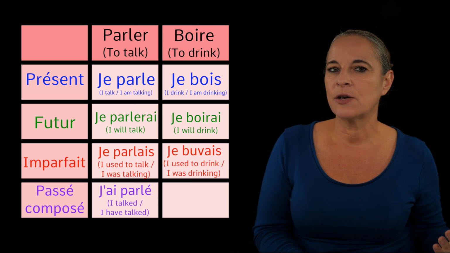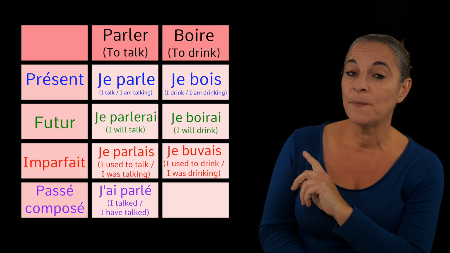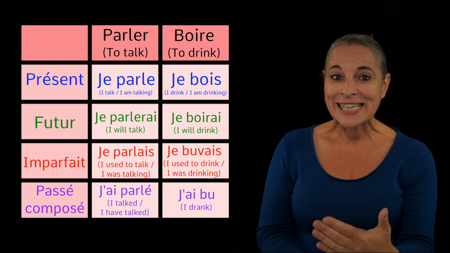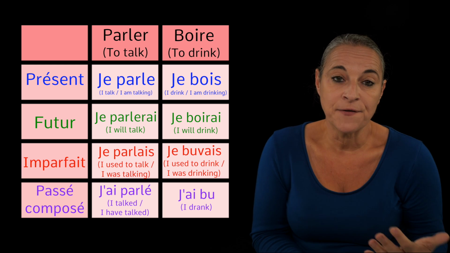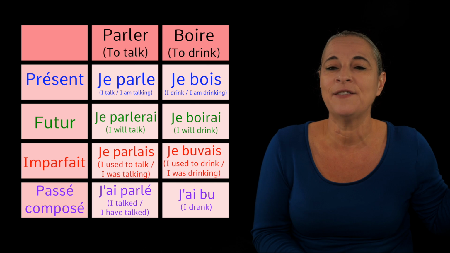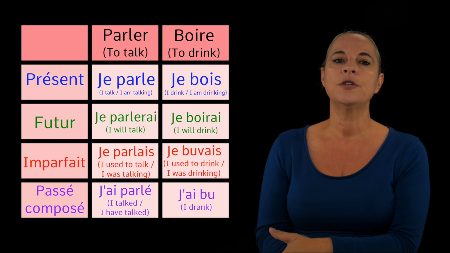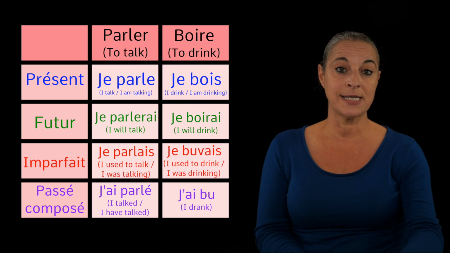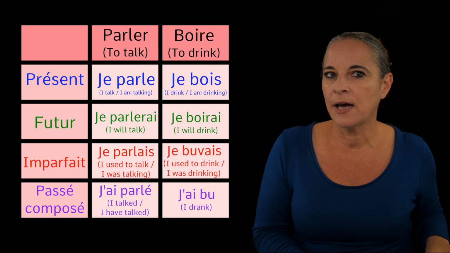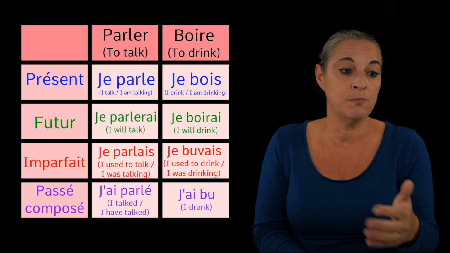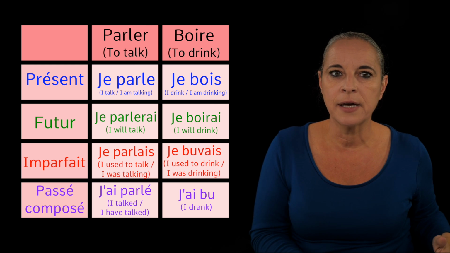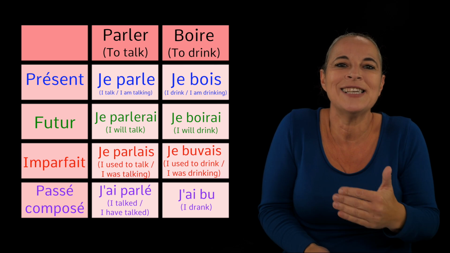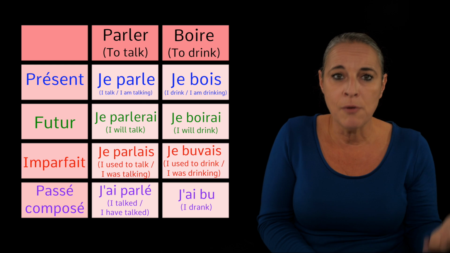But in the passé composé, boire becomes j'ai bu. J'ai bu. Now here, you can see how totally different the irregular verb is from its infinitive form compared to the regular one. So you can take any ER regular verb and use the same pattern and it will be accurate. However, take an irregular verb such as boire, then it's another story. Look at its past participle, bu. How very different is it from its infinitive, boire?